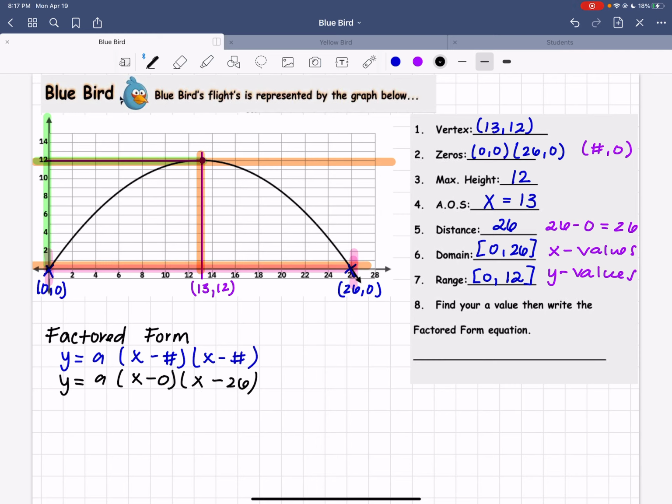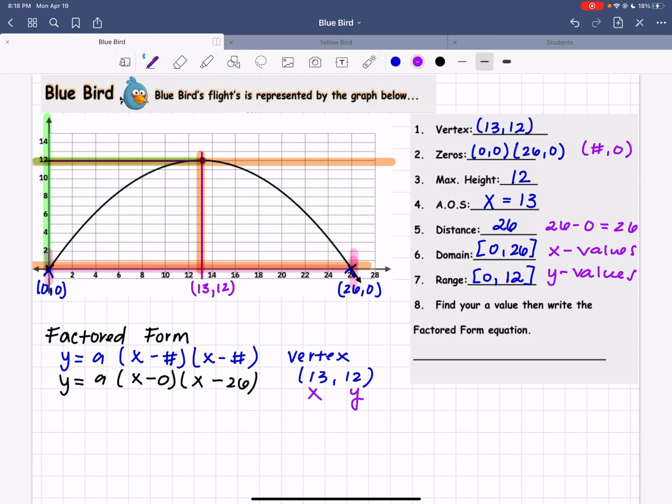Now this is not our full equation. Why? Because we need the value of a. That's what we're trying to find. So this is where our vertex comes into place. Vertex we said was 13, 12. Let's label this x and this y.